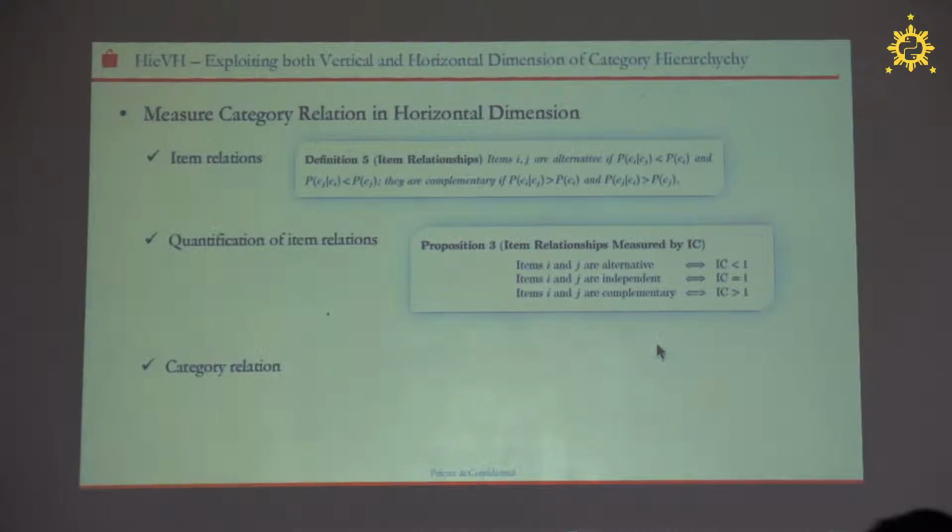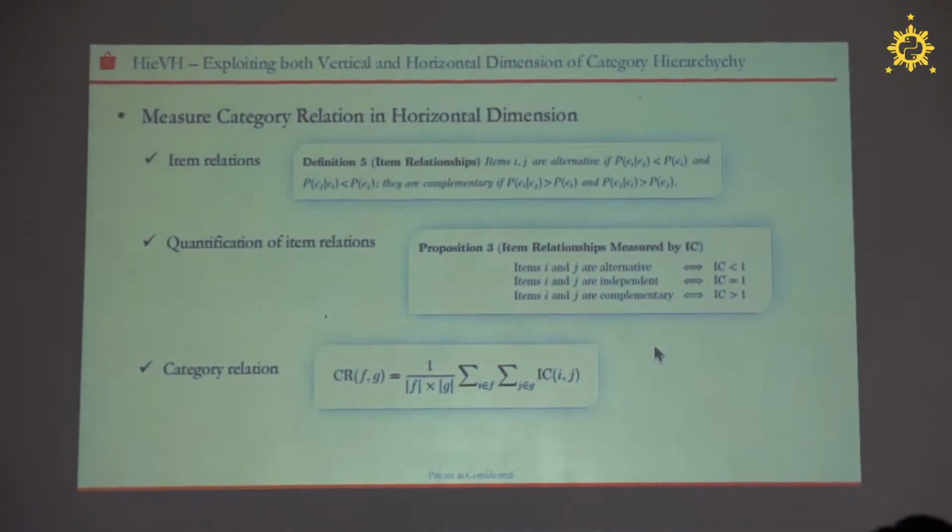Then we quantify the item relations by Bayesian inference and conditional probabilities. We prove that if two items are alternative, then the item co-occurrence value will be smaller than 1. Otherwise, if they are complementary, then the item co-occurrence will be larger than 1. Then the category relation is defined by the relation of the items that are characterized by the categories.